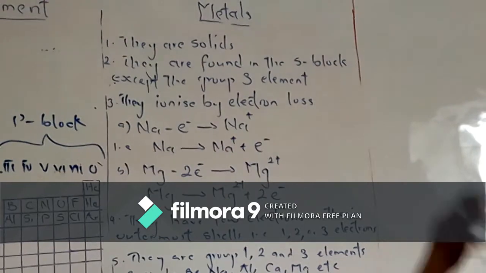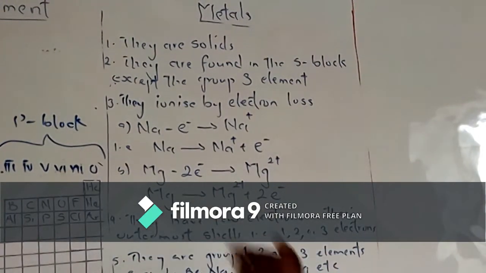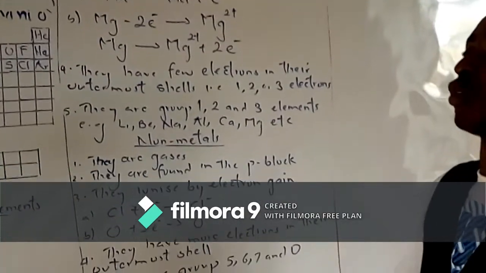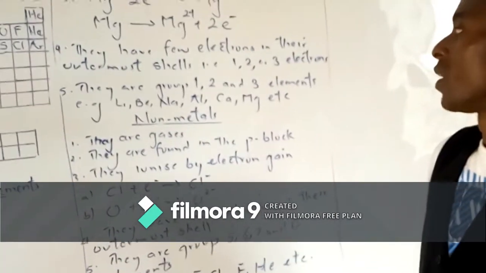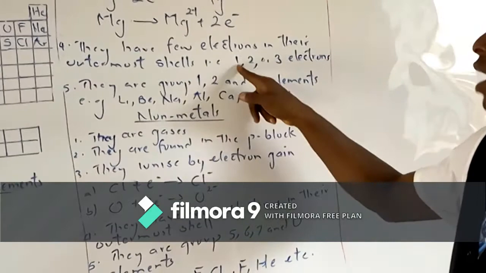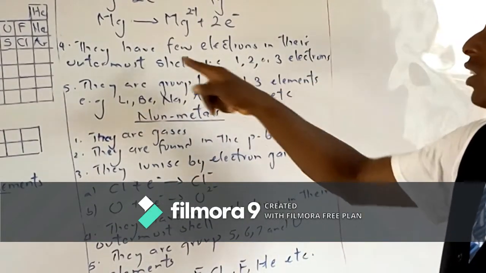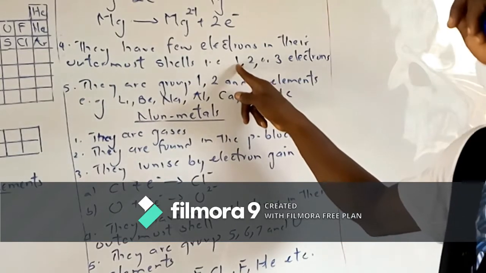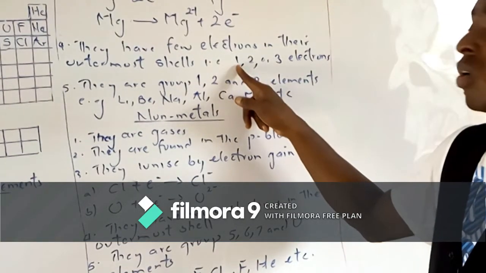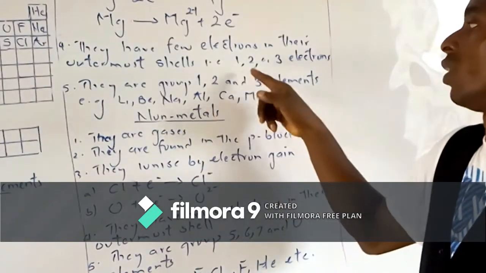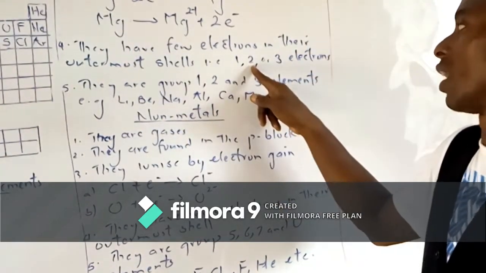Number 4, characteristics of metallic elements is they have few electrons in their outermost shells. Basically, they have 1 or 2 or 3 electrons. So they have few. Group 1 elements have 1 electron alone on their outermost shell. Group 2 elements like magnesium, calcium, they have 2 electrons in the outermost shell.